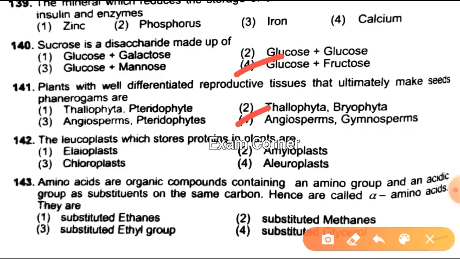Next one, the leucoplasts which store protein in plants are, okay, option 4 aleuroplast is the right answer. Next one, amino acids are organic compounds containing an amino group and acidic group as substituents on the same carbon, hence are called alpha amino acids. They are, okay, option 2 substituted methanes is the right answer.